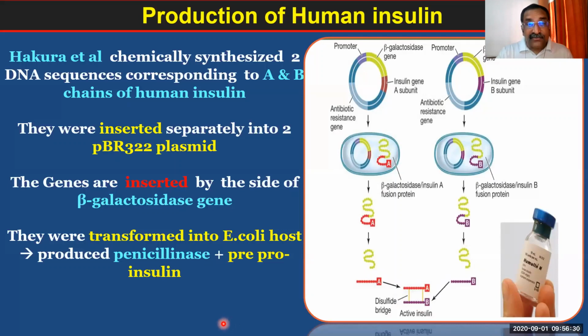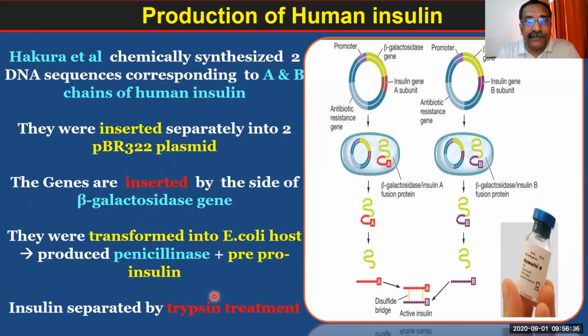And finally, you can see that the insulin can be produced like this by a treatment called trypsin treatment. The trypsin treatment is required because this particular bacterium produces not only the insulin, it is producing penicillinase also. So when you get a mixture over there, you have to separate the insulin by a treatment called trypsin treatment. Are you able to understand now? The picture, if you look at it, is very simple.